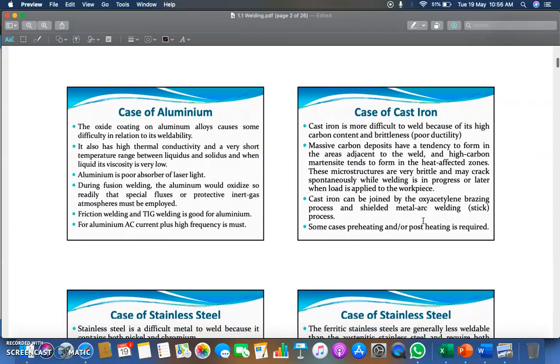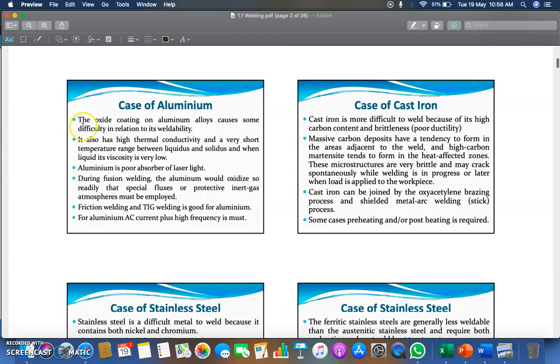First is the case of aluminum. The casting coating on aluminum alloys causes some difficulty in relation to its buildability. It also has high thermal conductivity, a very short temperature range from liquidus to solidus, and when liquid, its viscosity is very low. It means the viscosity of this material, aluminum, is very low.